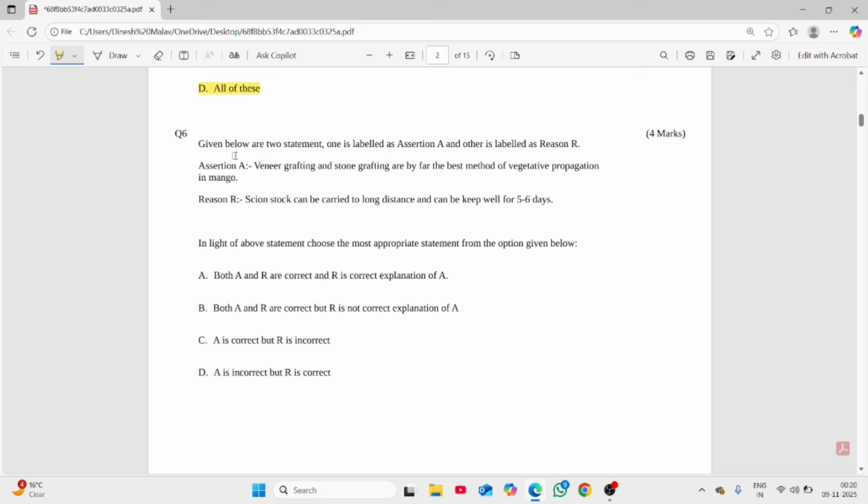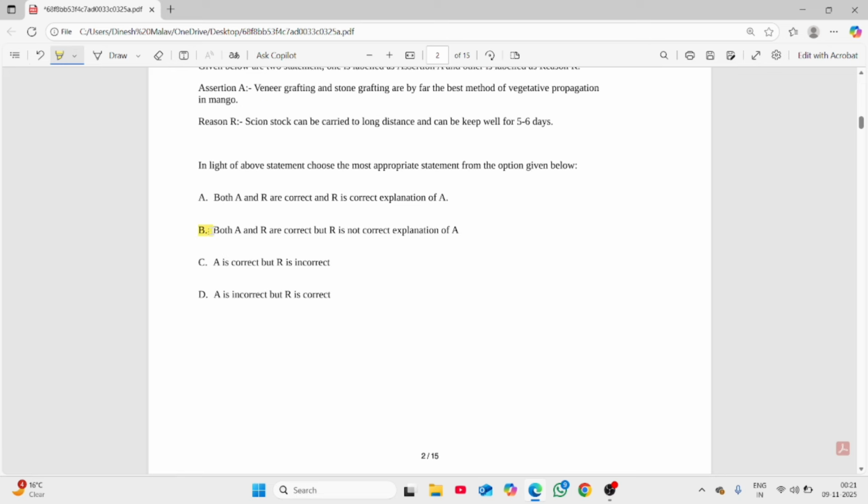So we have question number 6, given below are two statements. So very first assertion is veneer grafting and stone grafting are by far the best methods of vegetative propagation in mangoes. Yes, definitely veneer grafting is performed in North Indian conditions, and stone grafting is very popular in the Konkan region of Maharashtra. And second, the reason is scion and stock can be carried to a long distance and can be kept well for 5 to 6 days. Definitely, if you are performing these two types of grafting methods, you can carry both scion and stock for long distance. So both assertion and reason are correct, and the reason is the correct explanation. Right? So the option is correct.